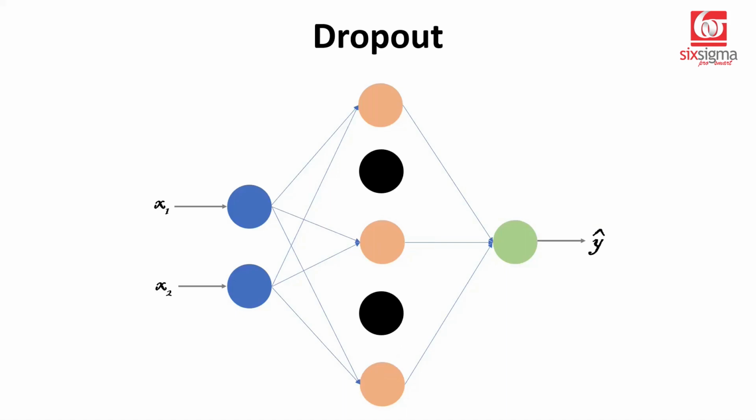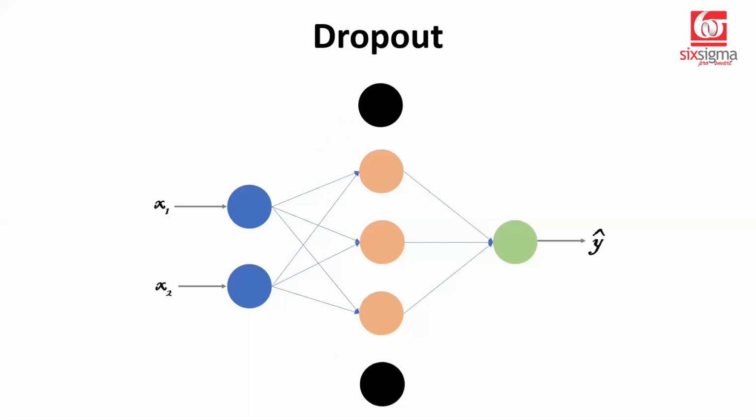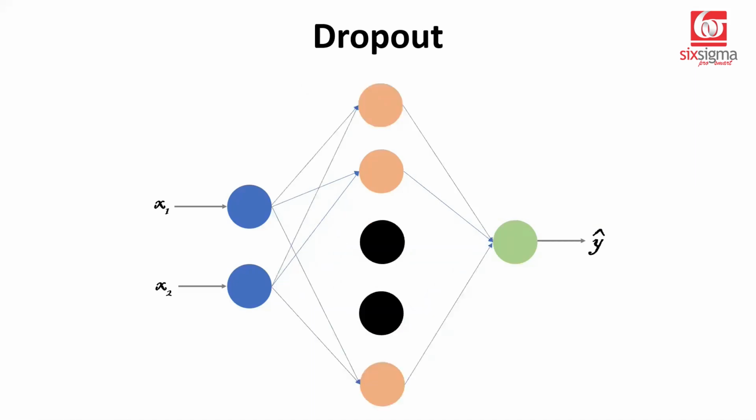You know that mostly we do mini batch gradient descent. So for each batch, we may drop a different pair of neurons. And this 40% was also just an example. It could be another 40% here. So in this case, these middle 3 neurons are intact and the extreme ones have been dropped. It could be any pair of neurons that we drop. Likewise, we can drop these 2, or maybe these 2, or maybe these 2.